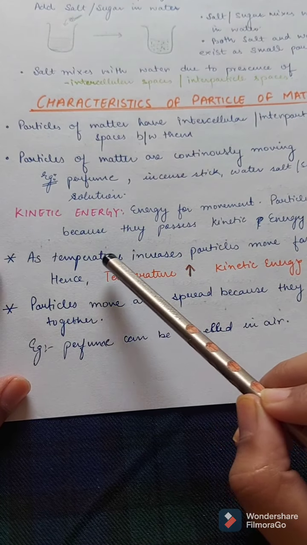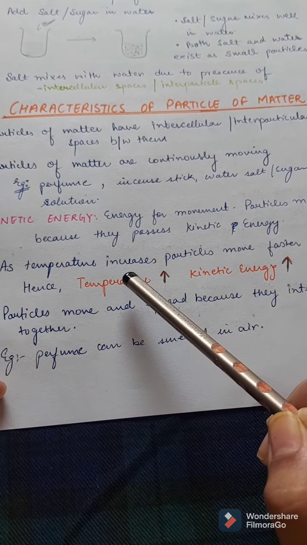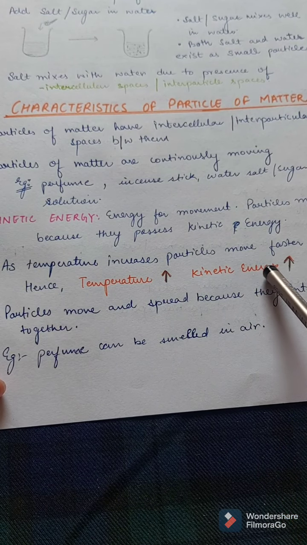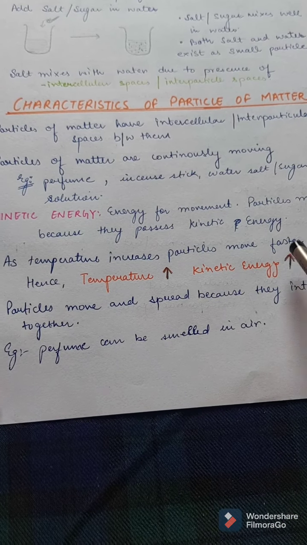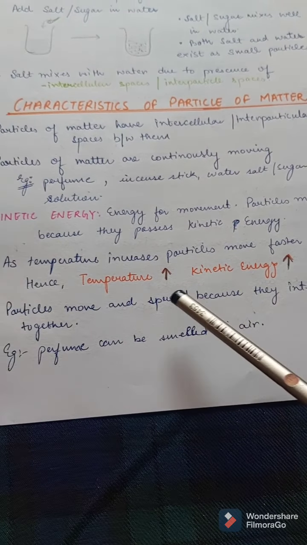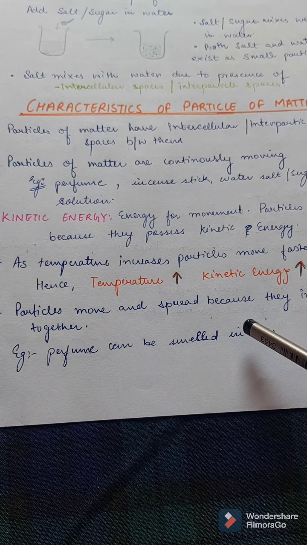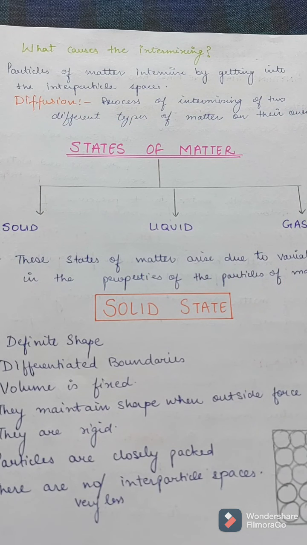Also, with the rise in temperature, the particles move faster. Hence, temperature increases the kinetic energy. Particles move and spread because they intermix together. Perfume can be smelled in air from a distance. So now, what causes the intermixing? Presence of the interparticle spaces is responsible for the intermixing. And diffusion is the process of intermixing of two types of matter on their own.